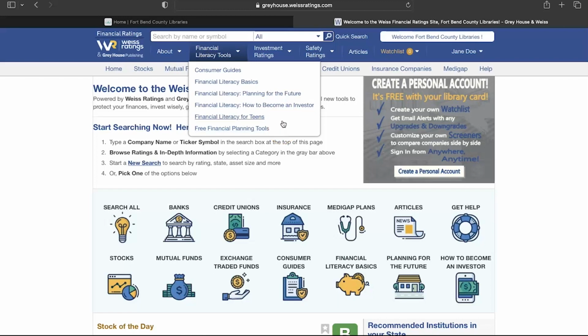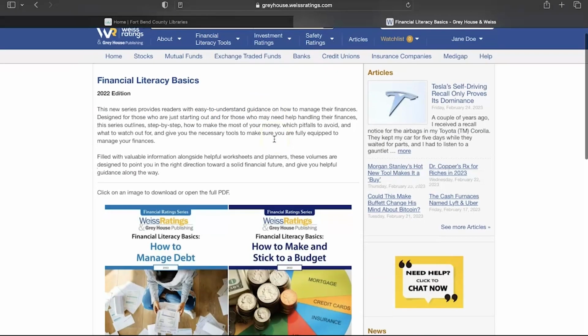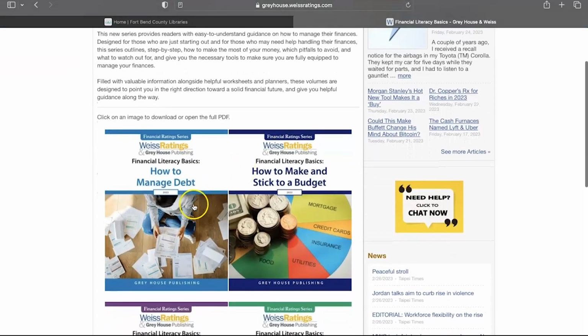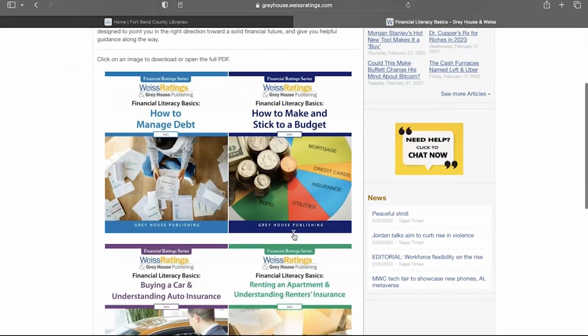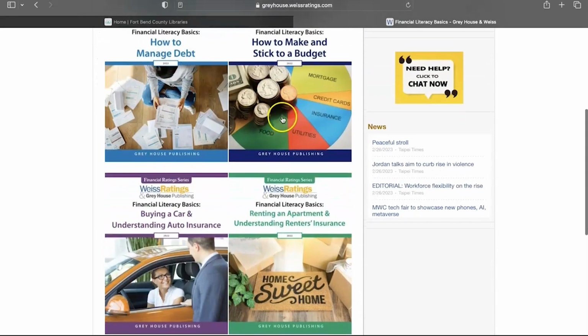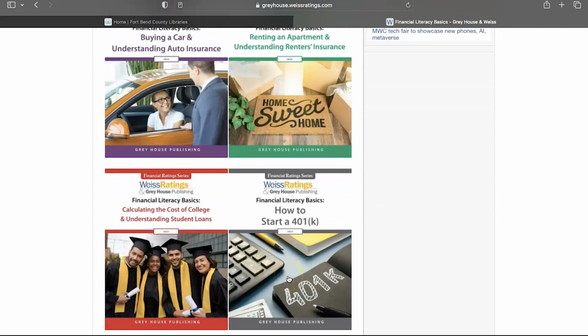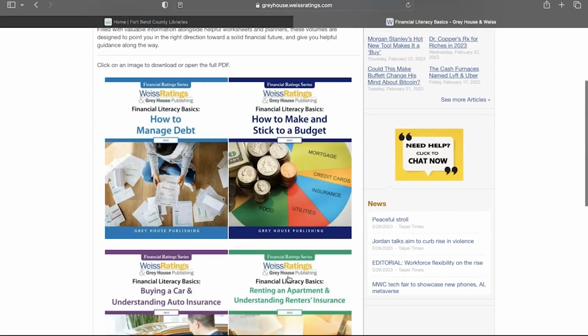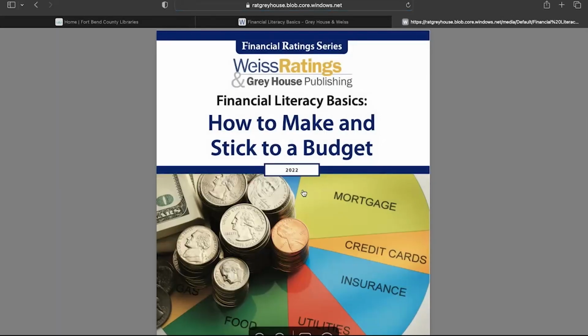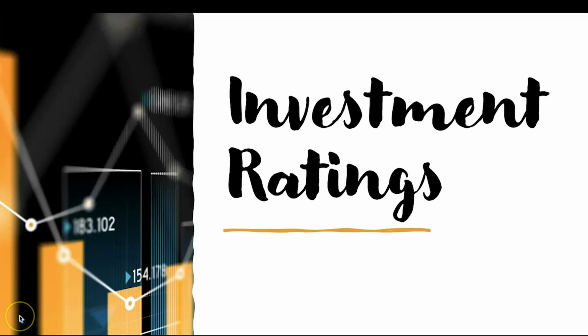Let's take a look at one section. We'll go ahead and click on Financial Literacy Basics. From there, you can click on an image and download the full PDF. In this section, you'll see such topics as how to make and stick to a budget, buying a car and understanding auto insurance, and how to start a 401k. Once you download the PDF, you'll have unlimited access to this resource.